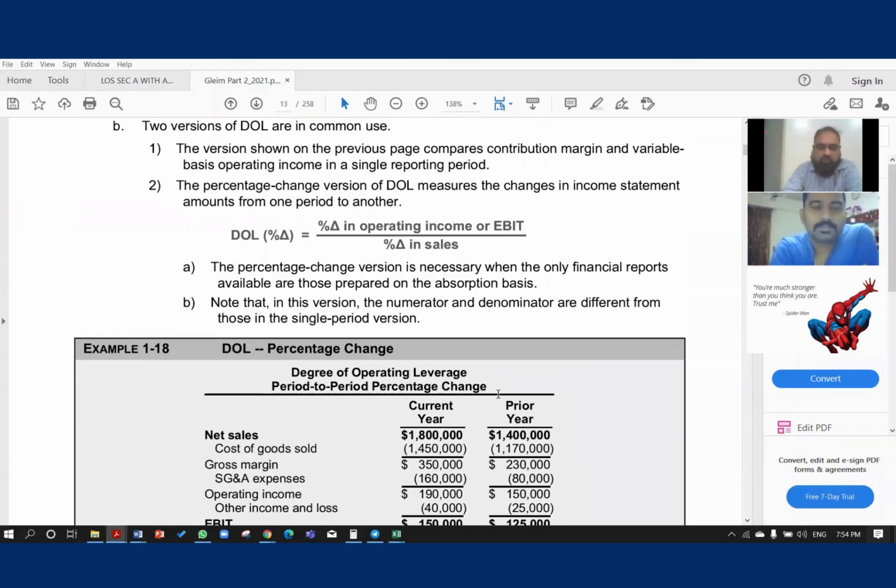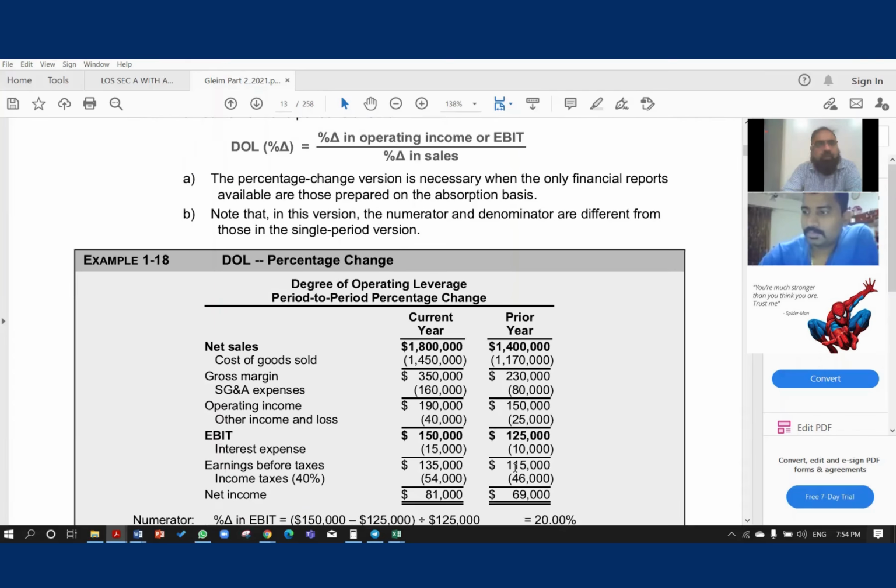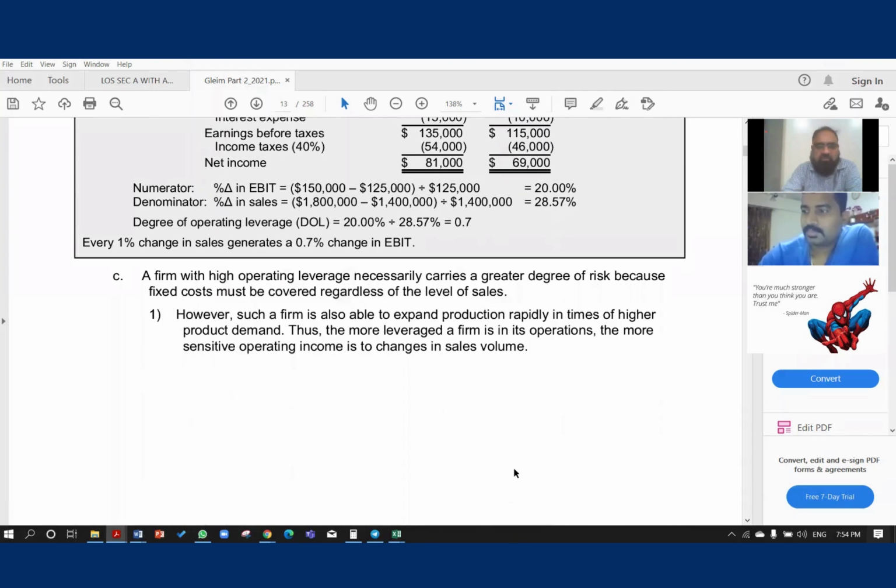So this is the degree of operating leverage we have already discussed. That is basically related to fixed cost in your cost structure, especially property, plant, and equipment related cost that we discussed. This is depreciation, property taxes, amortization, and so on, right?